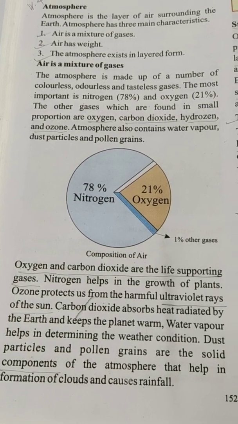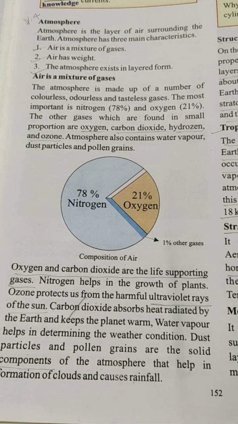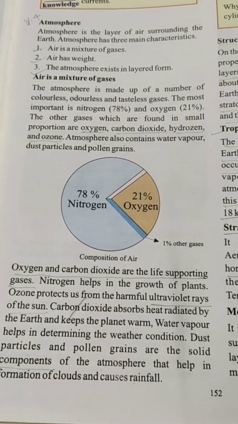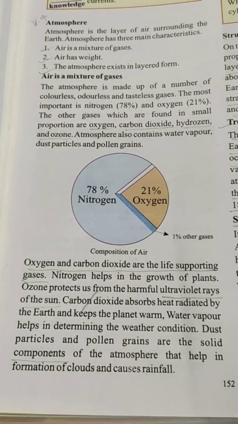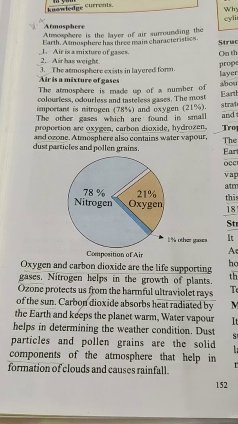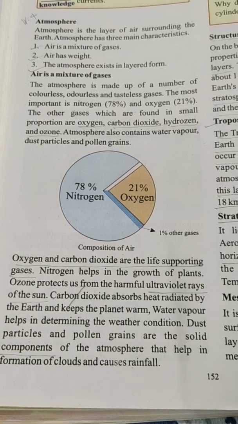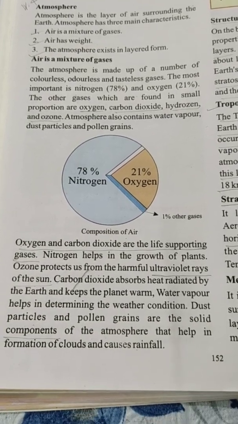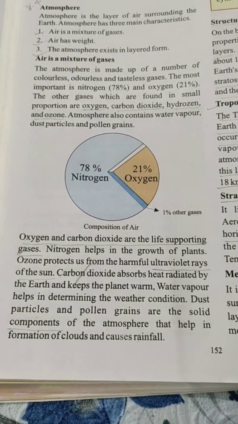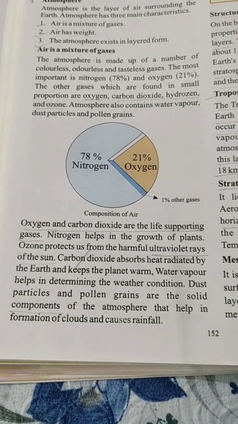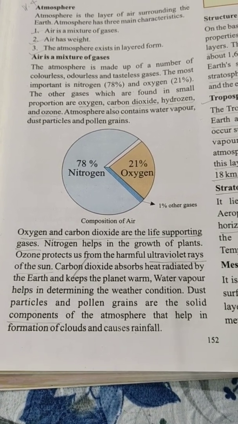Oxygen and carbon dioxide are the life supporting gases. Nitrogen helps in the growth of plants. Ozone protects us from the harmful ultraviolet rays of the sun. Carbon dioxide absorbs heat radiated by the earth and keeps the planet warm. Water vapor helps in determining the weather condition. Dust particles and pollen grains are the solid components of the atmosphere that help in the formation of clouds and cause rainfall.